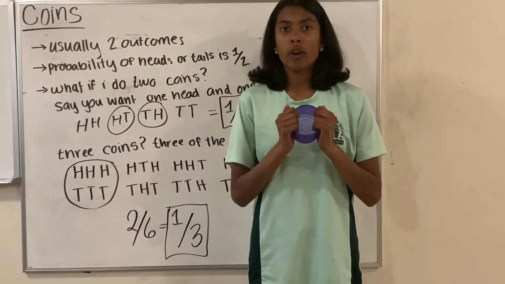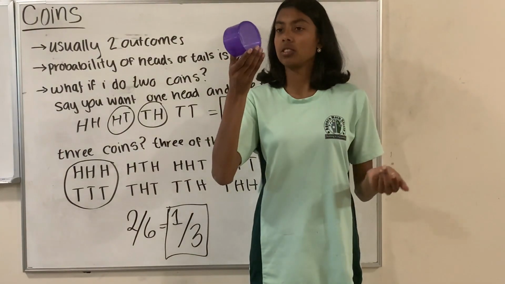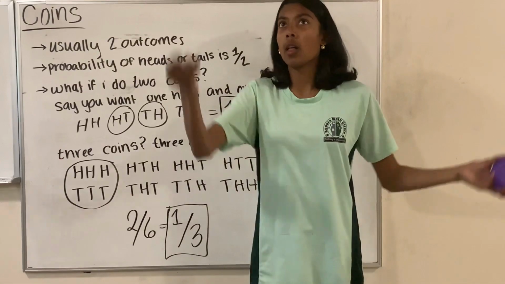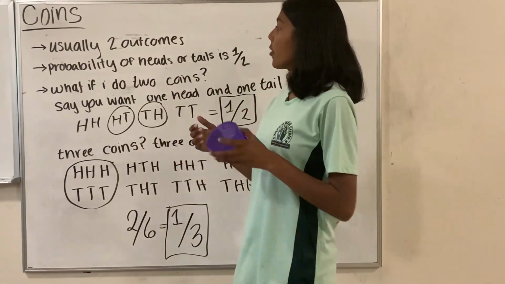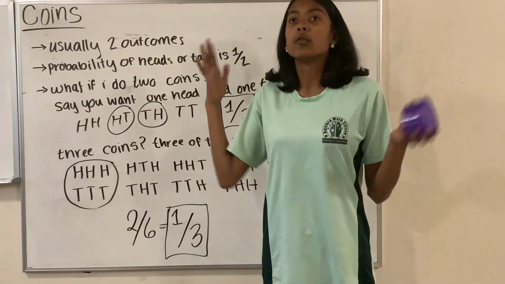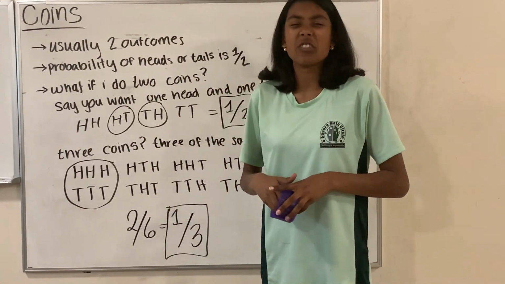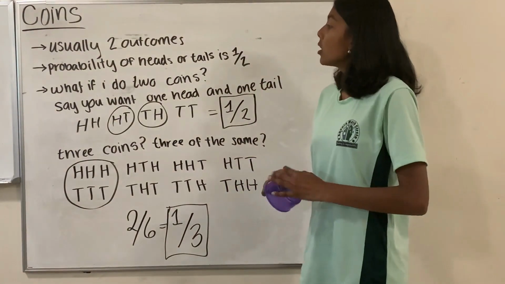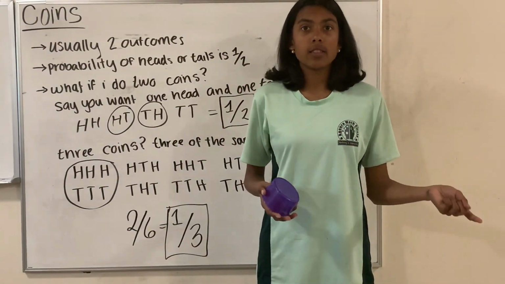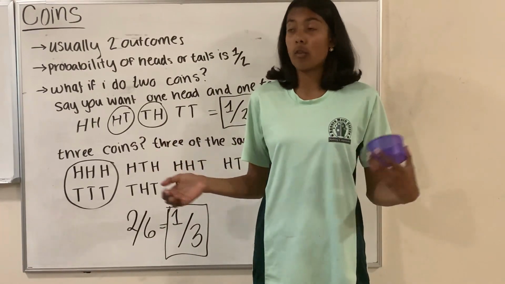Now let's move on to coins. And right here I have this purple goblet, or just a lunch container, and we're going to use it to flip coins because I probably won't be able to throw it up and catch it. So usually in coins there are 2 outcomes, either heads or tails. It is highly unlikely for it to land on its side, but if it does, that would be cool. And the probability of getting heads or tails would be 1/2, because heads or tails, 1 event for each, and there are 2 total events, so 1/2.